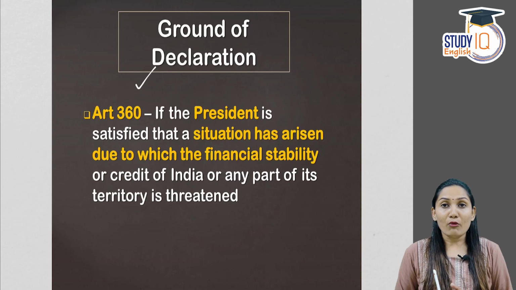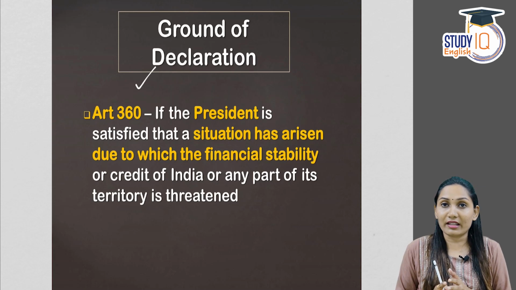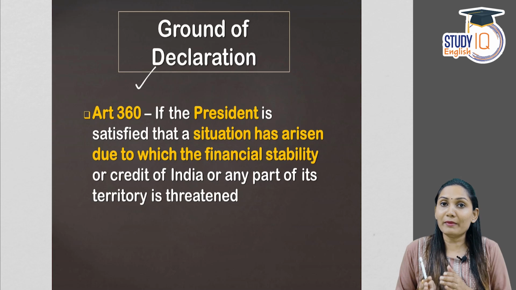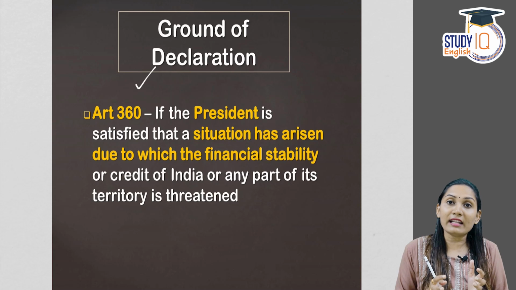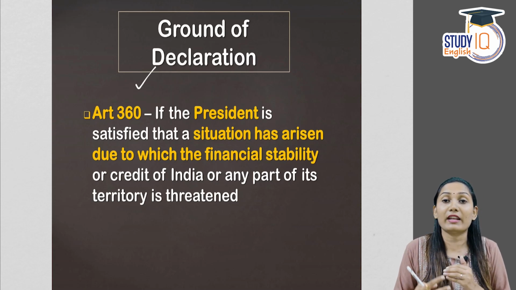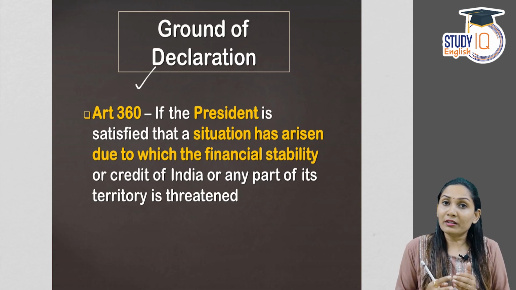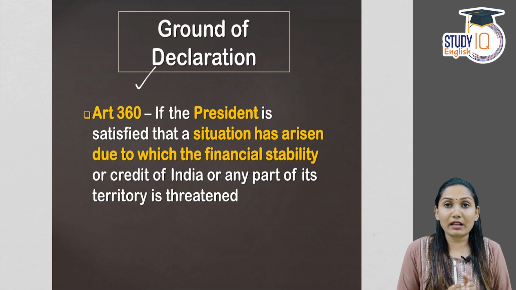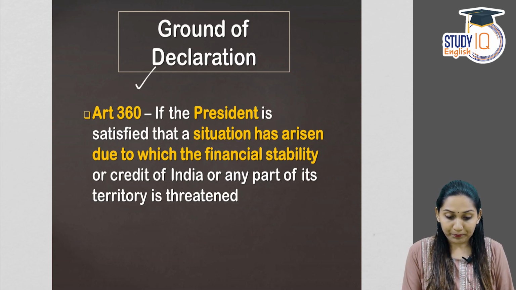First, let us understand what is a ground of declaration of a financial emergency. From the term itself, it is clear that there is an emergency situation with regard to the financial resources of the country. That is, the financial resources of the country are undergoing a crisis, or the government doesn't have enough financial resources, or a situation has arisen such that the government is not able to use its financial resources judiciously, or there is a lack of financial resources to maintain the needs of the economy. So let's see what is the ground of declaration of a financial emergency.